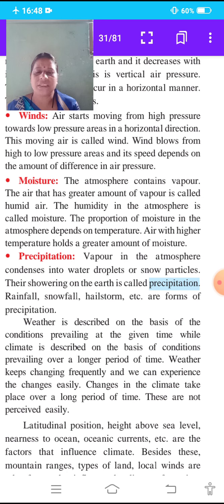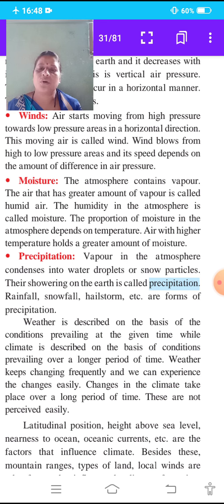Weather keeps changing frequently and we can experience the changes easily.